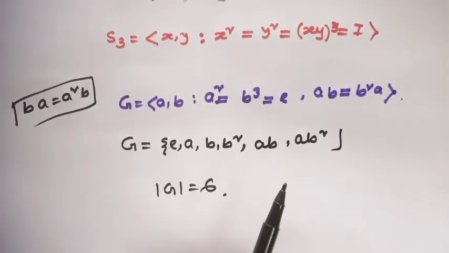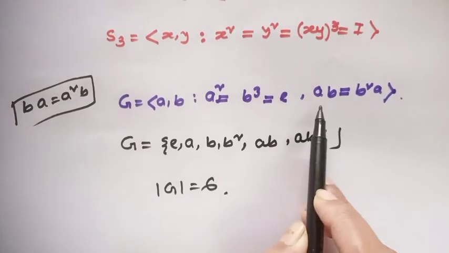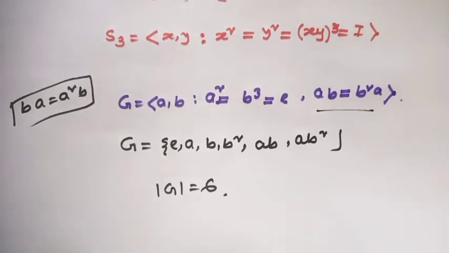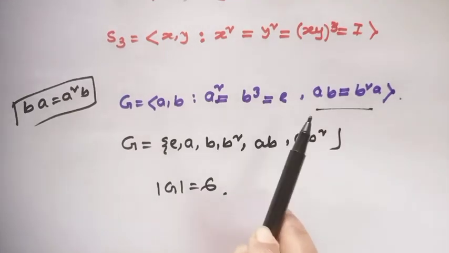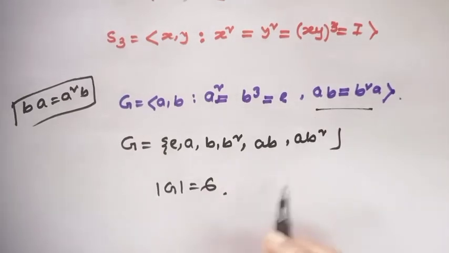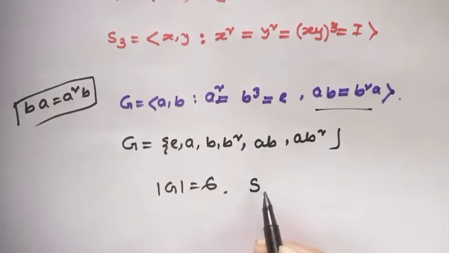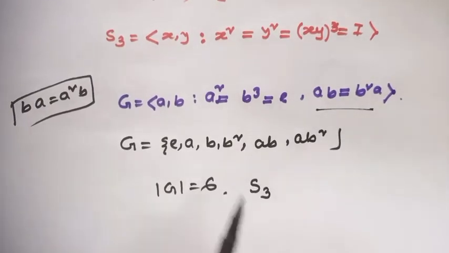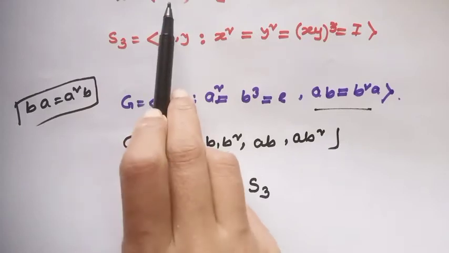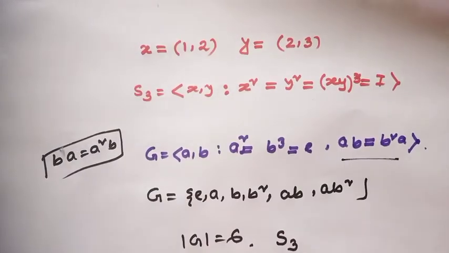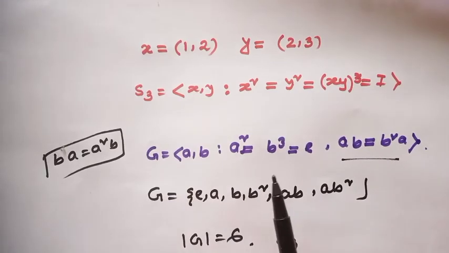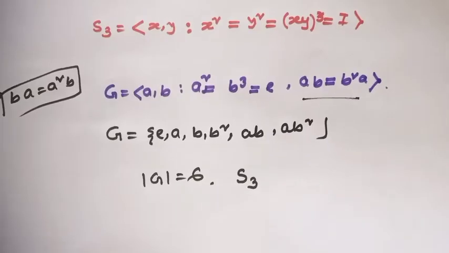And this group is non-abelian because here the condition is AB equals B squared A. That means which group will satisfy this property? This is nothing but the permutation group S3, where a 2-cycle generates S3 and here one 2-cycle and another 3-cycle generate the group S3.